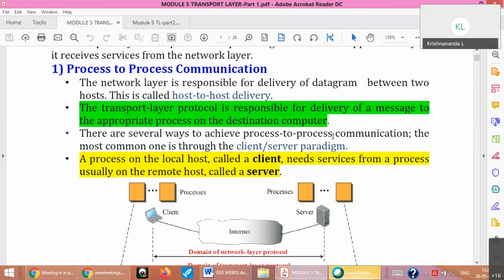Is it audible? Yes, sir, it's audible. Is the slide shown correctly? Can you try changing the slide, sir?